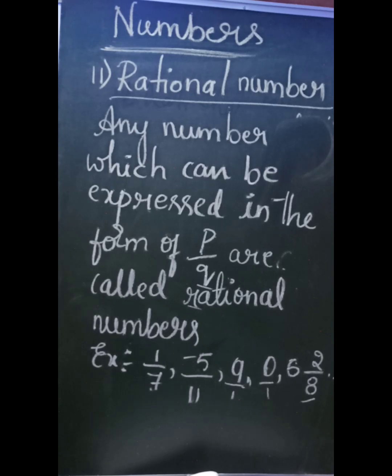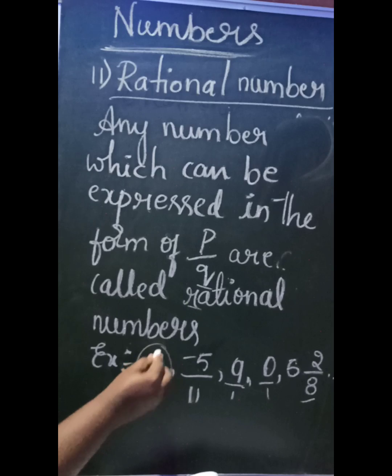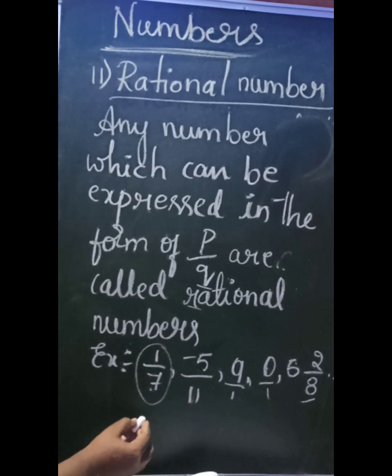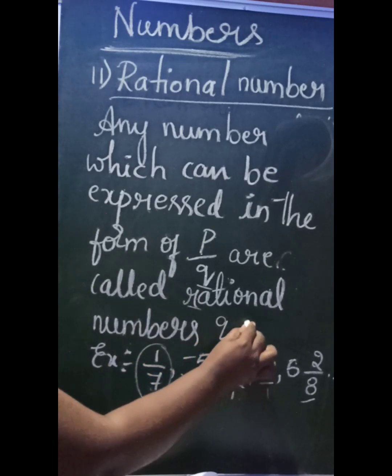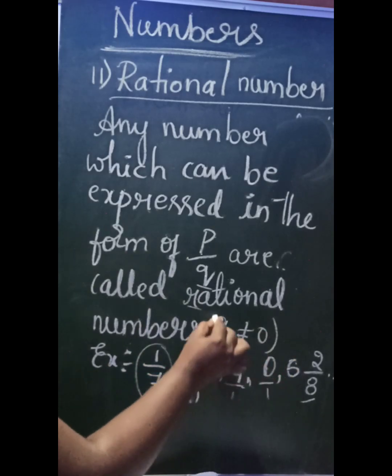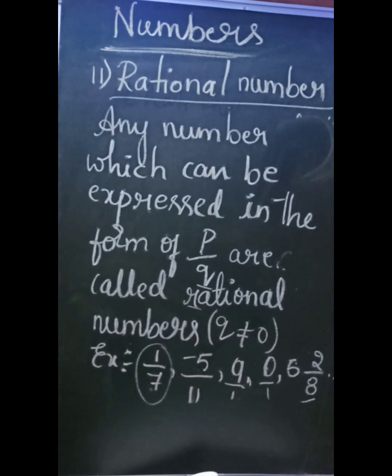But there is one condition: for any number to be called a rational number, the number in the denominator, that is q, should never be equal to 0. It means in the denominator there should be a number, either a positive integer or a negative integer, but it should not be 0.